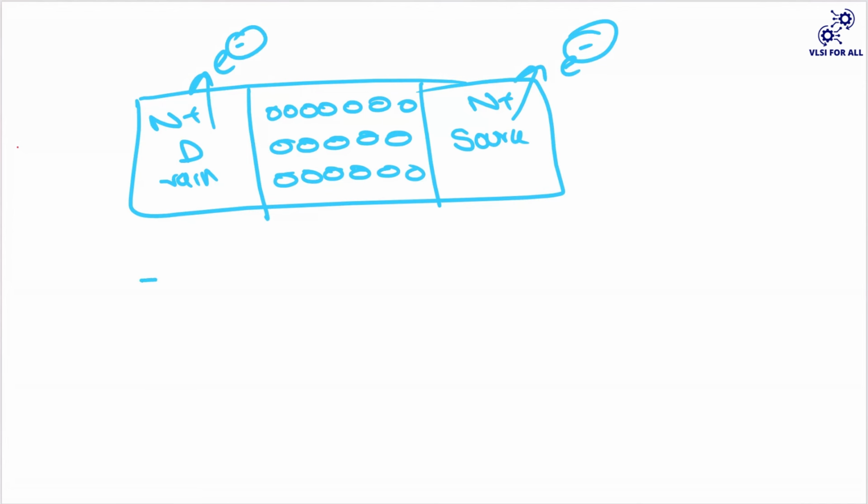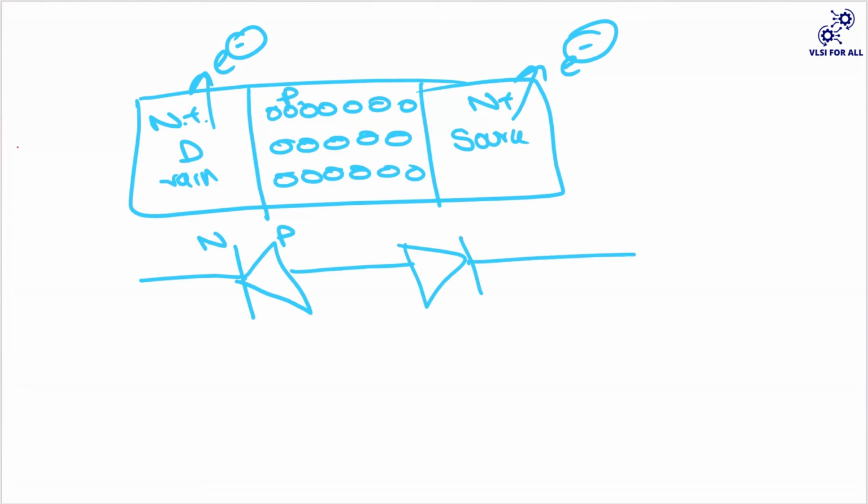I'll try to do one thing. This is my n type. This is my p type. So since this is looking like a pn, I will try to draw a diode. So two PN diodes that are connected back to back. You people all know, right? Your diode is always unidirectional. It will flow a unidirectional current.